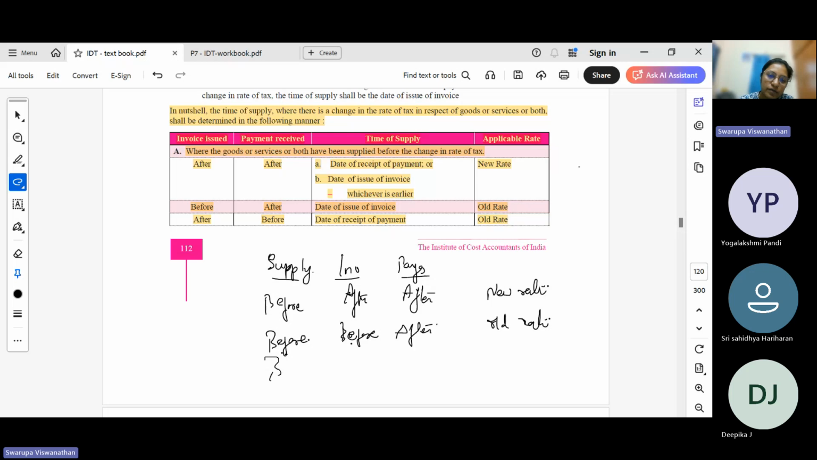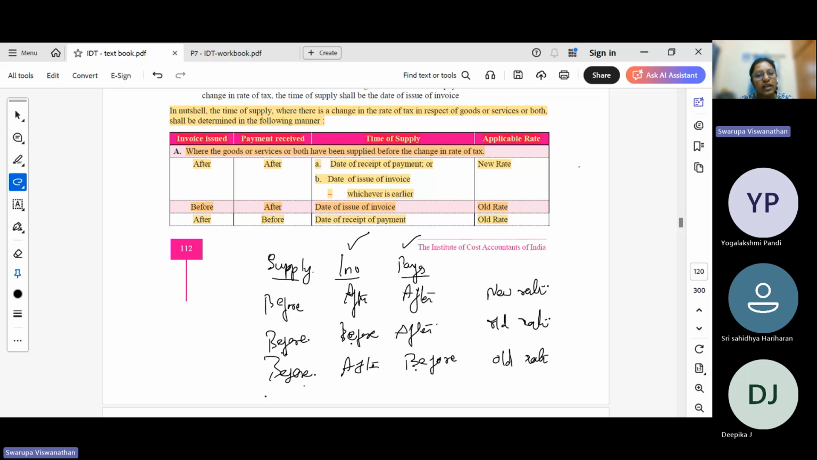Supply is before, invoice is after, payment is before. Again, 2 conditions are before the rate change, so old rate will apply. And what will be the time of supply? Time of supply is invoice or payment date, whichever is earlier. So in the first case, it will be invoice or payment date, whichever is earlier, and both are after, so the new rate will apply.